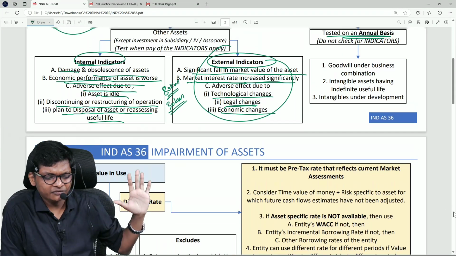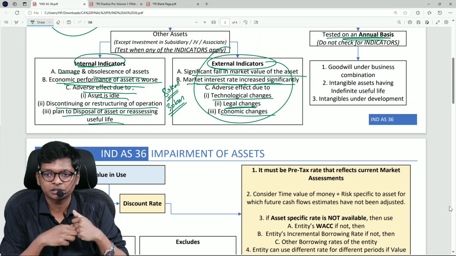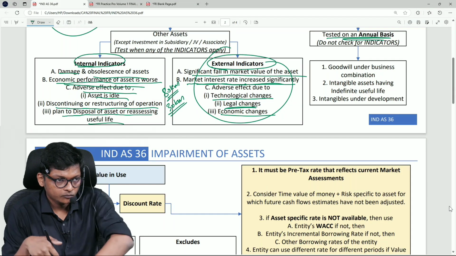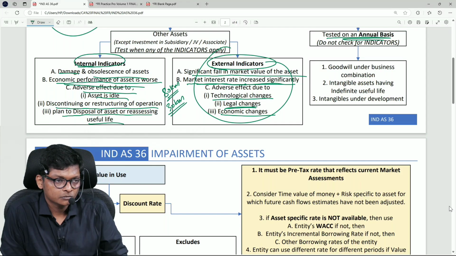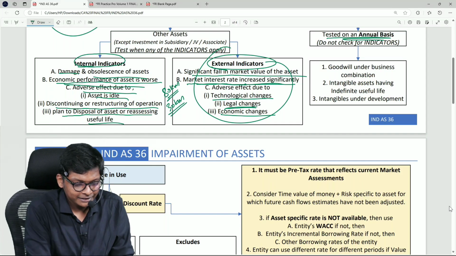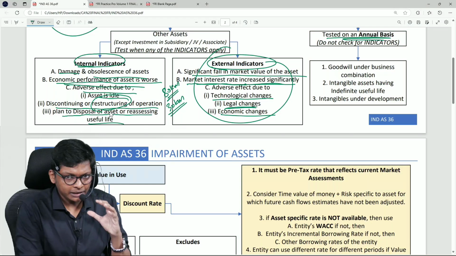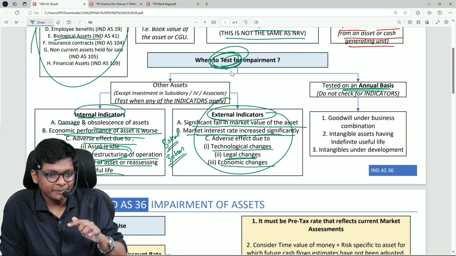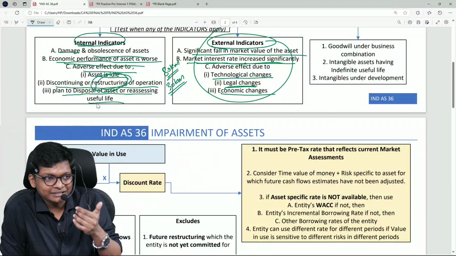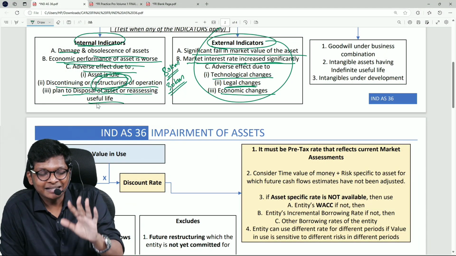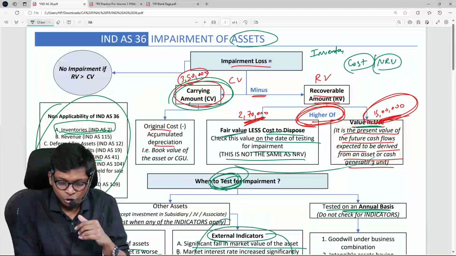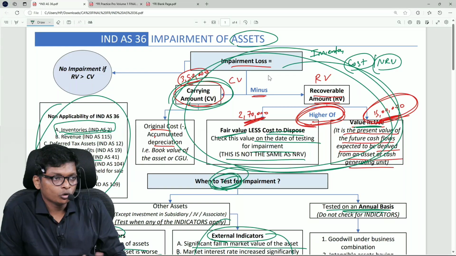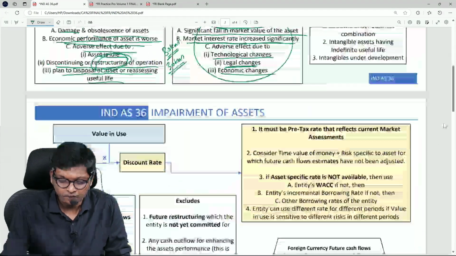If it is that, are you following, guys? Clear? Understanding? These are just fairly general theory points. Any doubts in this? Internal and external, any doubts? Sir, for internal, restructuring of operation will increase the... No, see, for internal, I am not saying impairment will fall. Here we are doing a test for impairment. So if there is going to be a restructuring, check whether there is a decline. That means do this computation. If there is no impairment, don't worry. You don't have to do anything. Are you following, guys? So when should I test?